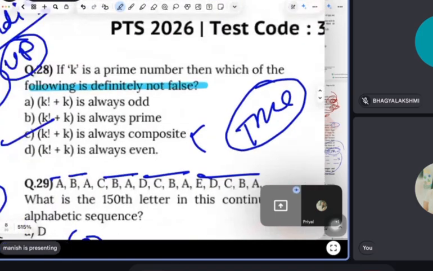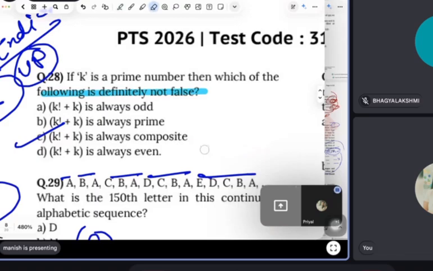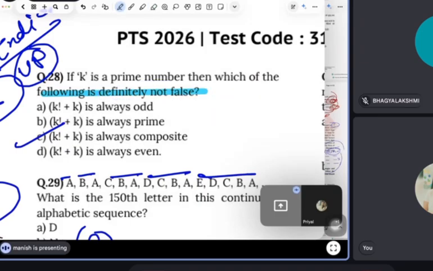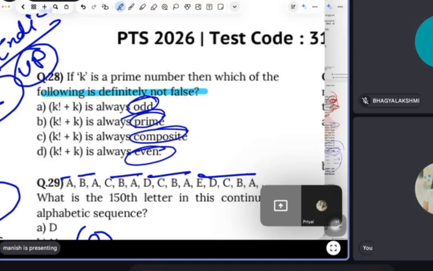Read this. If K is a prime number, then which of the following is definitely not false? It means it is true. Guys, you know what? There is a factorial. So people get afraid of factorial. But let me tell you, the examiner does not even want you to use the factorial method to solve the answer. Guys, if you see the options, here is odd, here is prime, here is composite, and here is even. So tell me, which among all these four is the umbrella term?